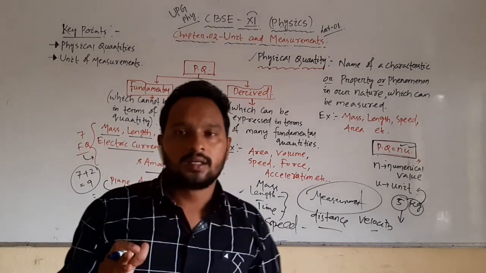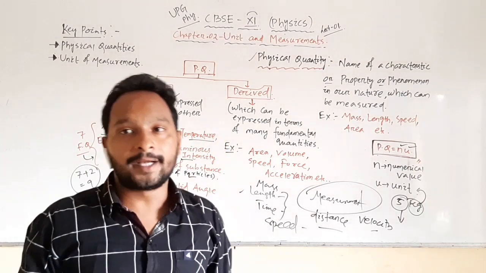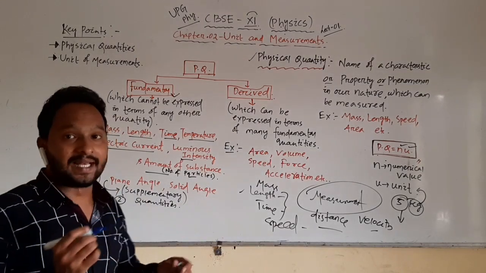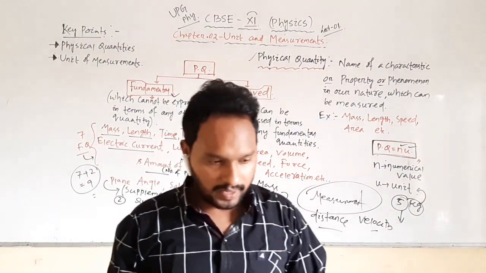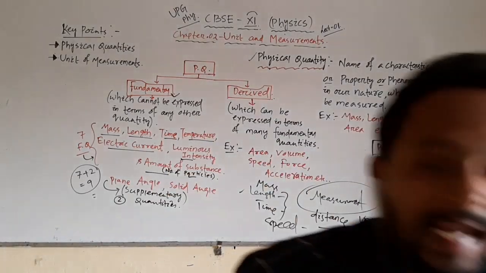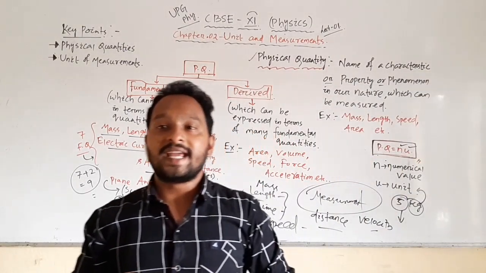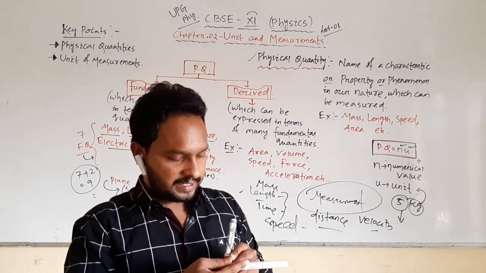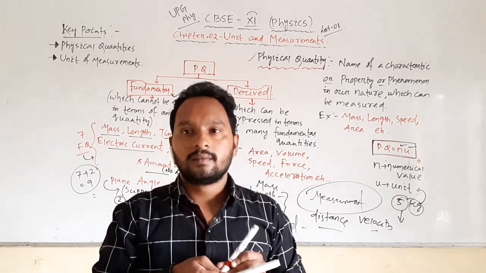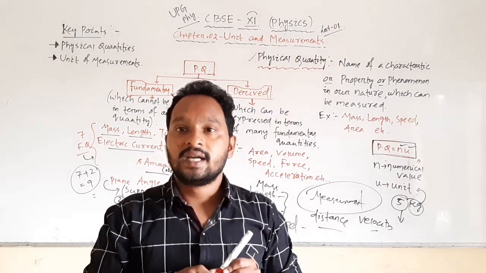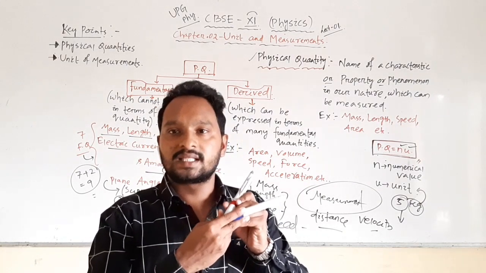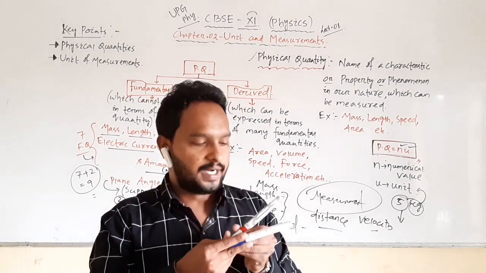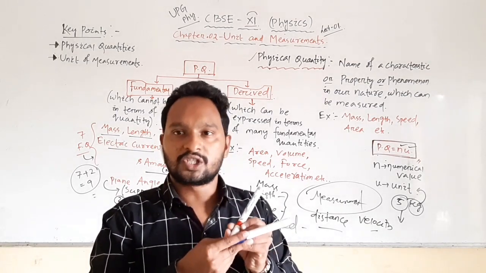Later, 2 more quantities were added to that, and that was angle. Angle means the inclination between 2 lines. Suppose there is a line and another line; the inclination between the 2 lines can be this much or this much.